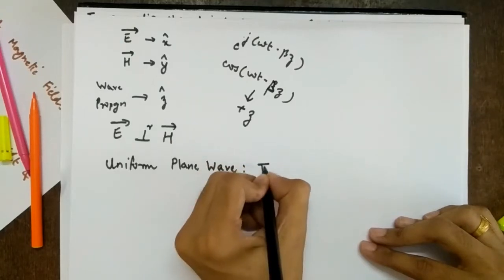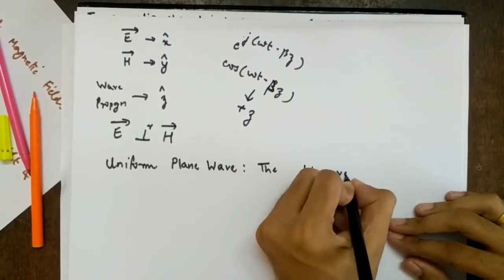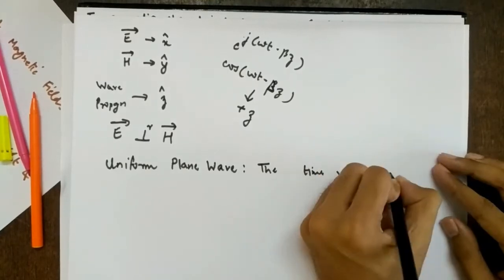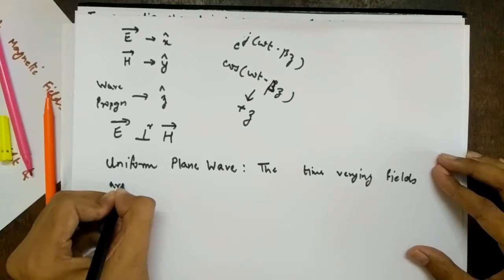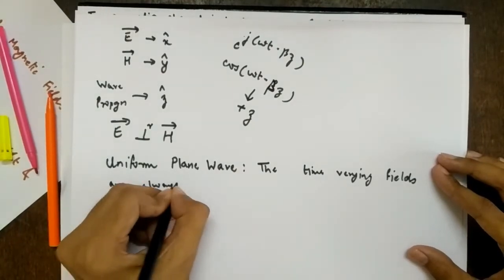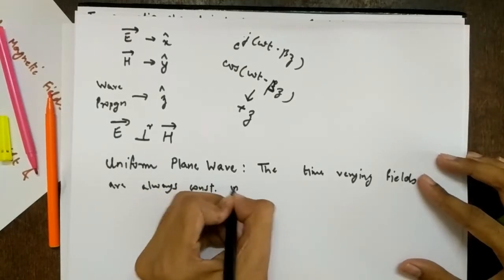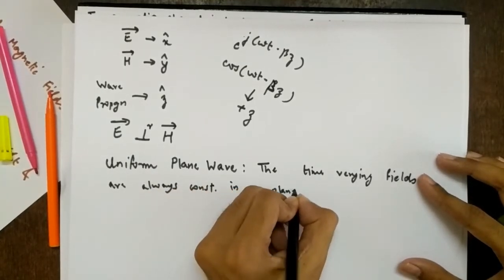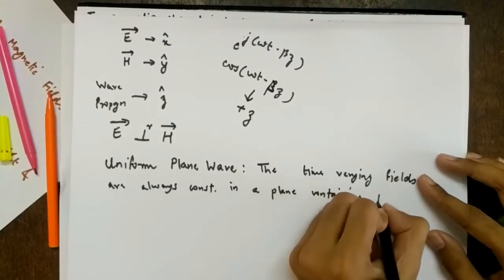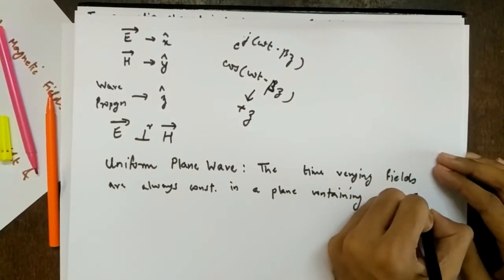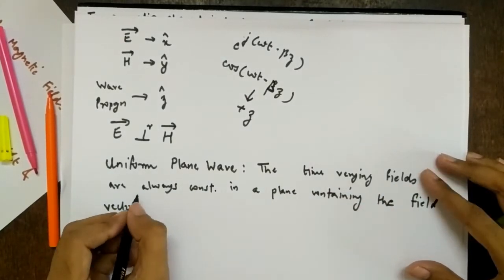So how do we define this? This is asked in the exam as a definition, so I'll write it. The time varying fields are always constant in a plane containing the field vectors.